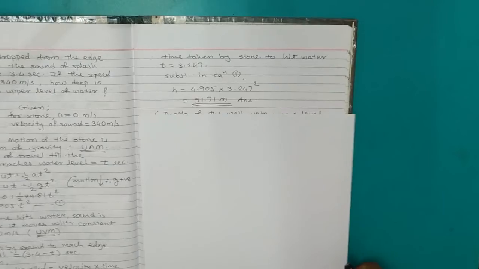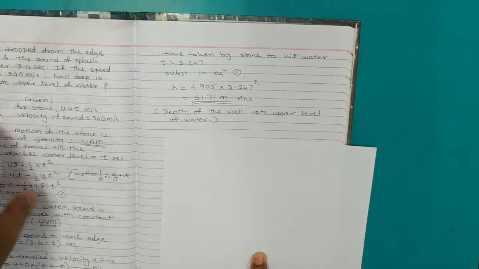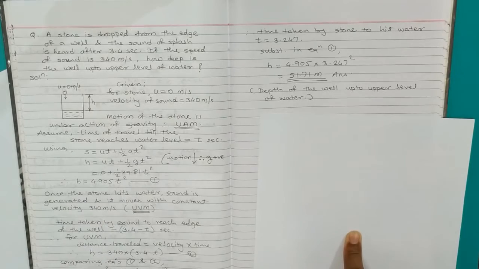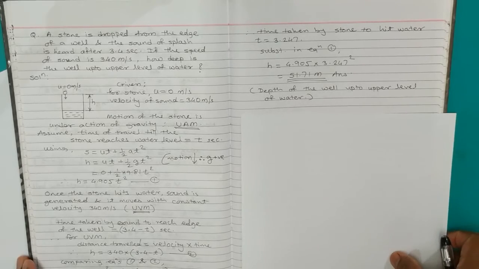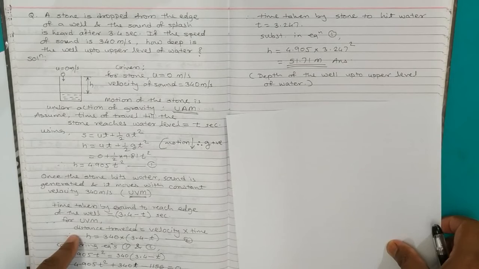Apart from that, we have to calculate the depth of the well up to the water level. So h is the assumed value of the depth of the well, and we have to calculate that. This value of time t, 3.247 seconds, can be substituted either in equation number 1 or even in equation number 2.